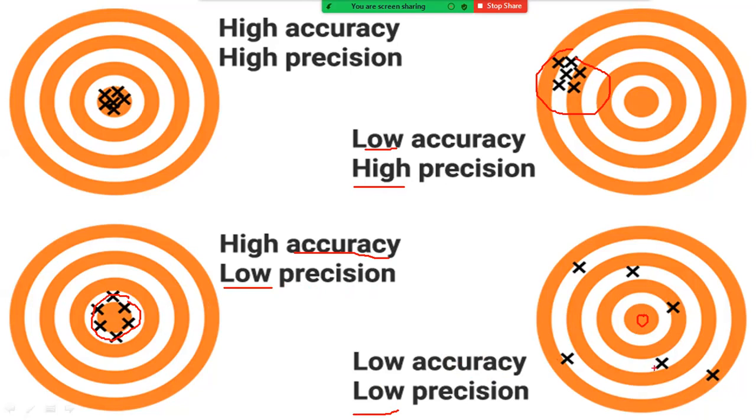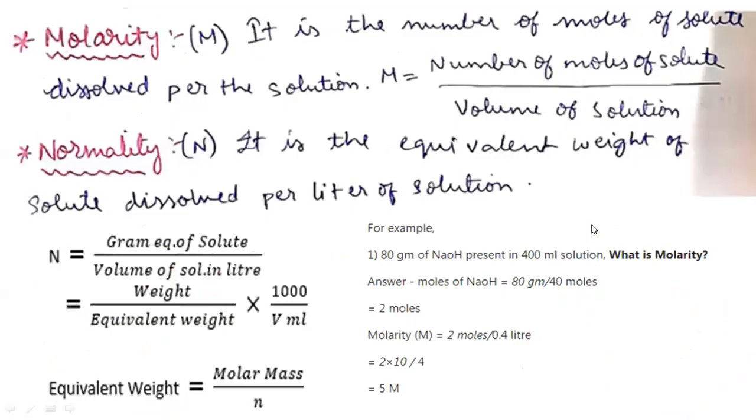Okay, these are not close to each other. So that's why here it is producing low precision values. The next one is molarity and normality. These are the two important metrics or units which are used to measure the concentration of solutions.